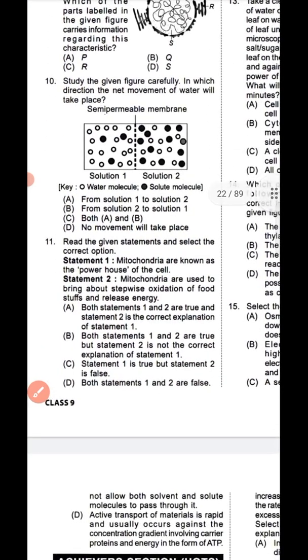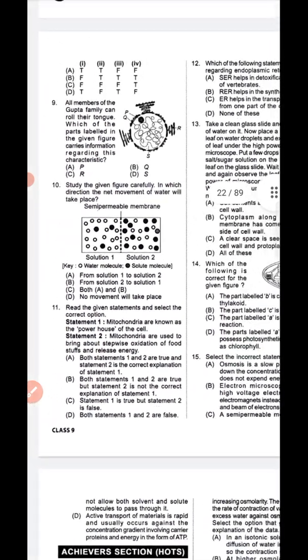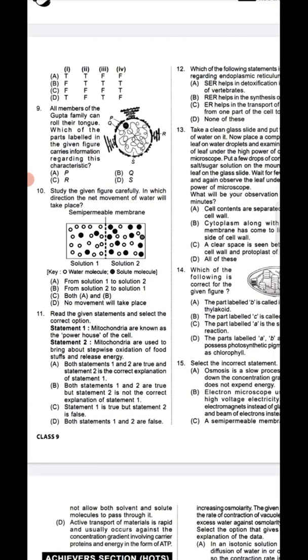Next question. Read the given statements and select the correct option. Statement: mitochondria are known as the powerhouse of the cell. Mitochondria bring about stepwise oxidation of foodstuffs and release the energy.